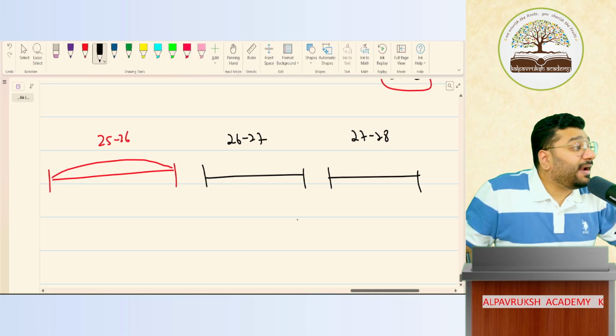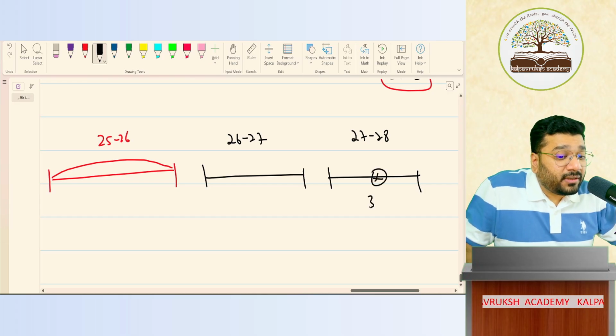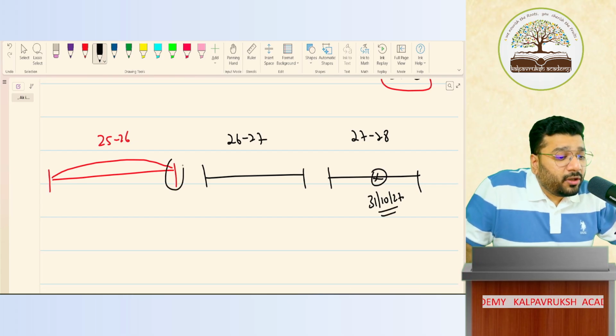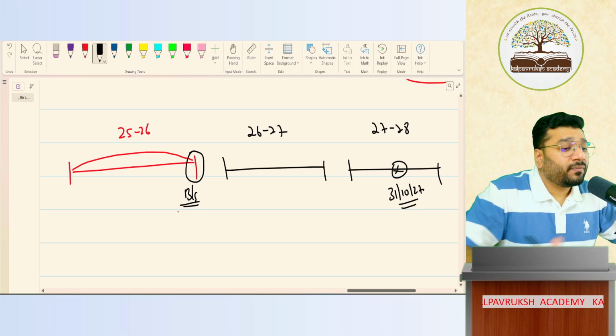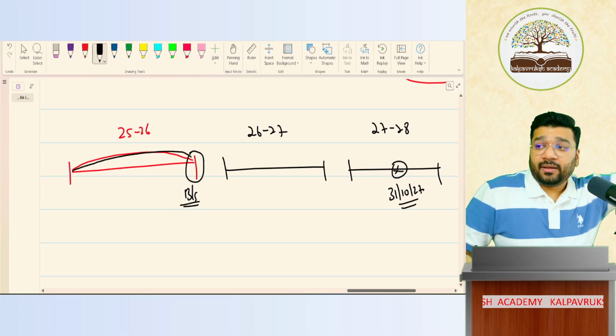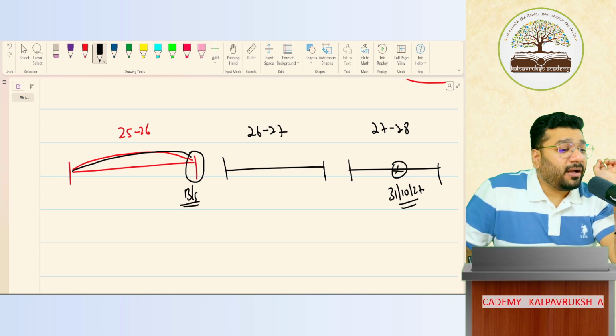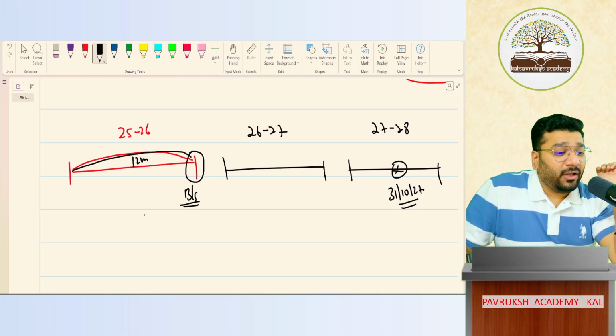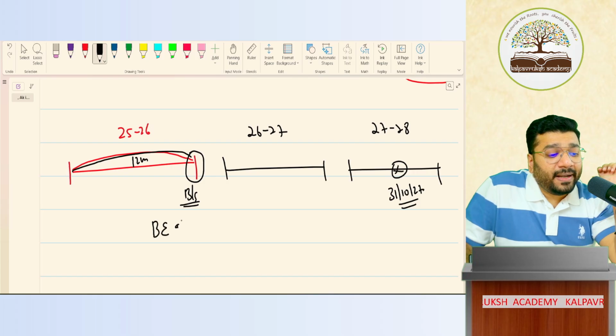31st October 27, where does it come? Here. 31-10-27. I'll make the payment here. Got it, not got it. So now, my question to all of you, we are preparing the balance sheet as on this date. During this period, employees rendered service. The condition was, if you work with my company for 12 months, we will give you bonus. Has he worked or not? Yes. The bonus that I've guaranteed is 50,000. So the entry is bonus expenditure account debit to bonus payable.